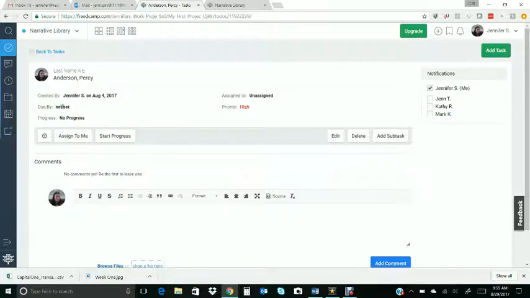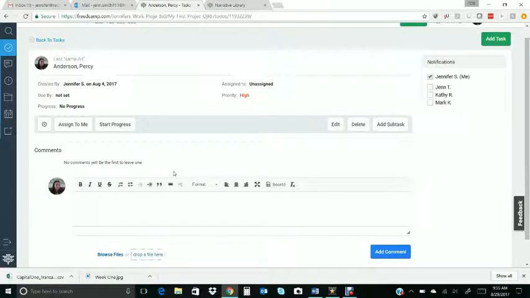But once you want to assign yourself to a person, you can click right here where it says assign to me, and then it's done, easy as that. And then once you're ready to start working, you just click start progress. Now, if you're just assigning yourself and not quite ready to start working, then you can just leave that alone. But ultimately, once you're assigning yourself to a person, it means that you're ready to go. So you can go ahead and click start progress.